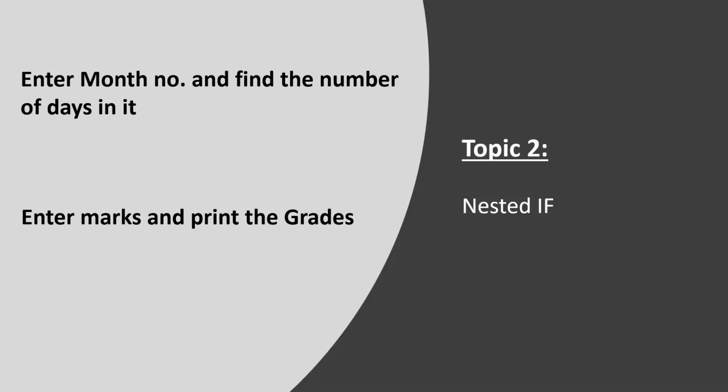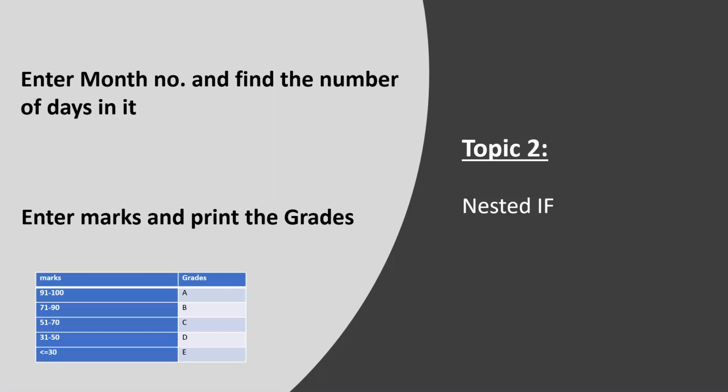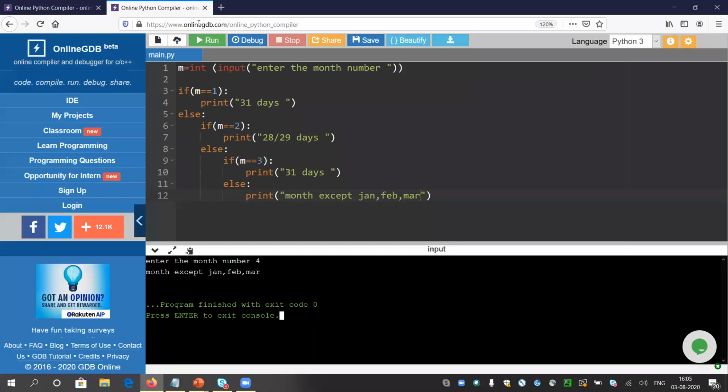Let me go to the second problem. It is showing enter marks and print the grades. So what are the grades? If anyone gets 91 to 100, computer will tell A. If anyone gets 71 to 90, it will say grade B, and so on. Let me quickly write this program for you.